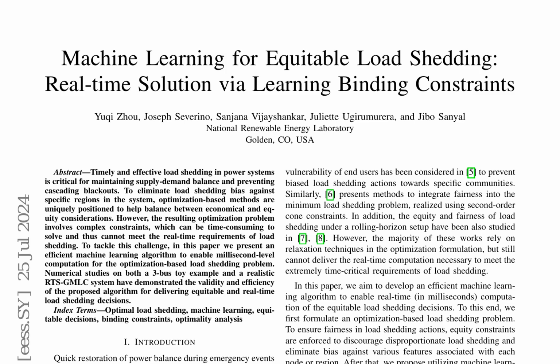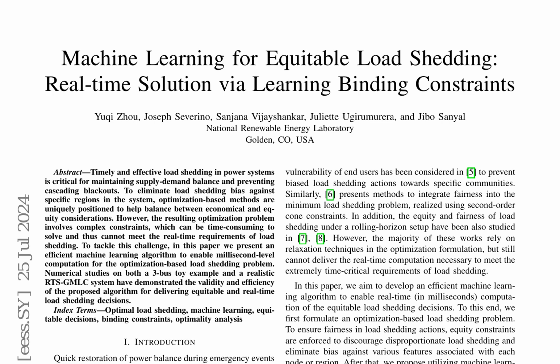Machine learning is employed to develop an efficient algorithm for real-time equitable load shedding in power systems. The proposed approach tackles the optimization-based load shedding problem, which involves complex constraints, to ensure fairness and eliminate bias against specific regions. The optimization problem is formulated to minimize total generation costs and load shedding, while considering various features associated with each node or region to promote equity.